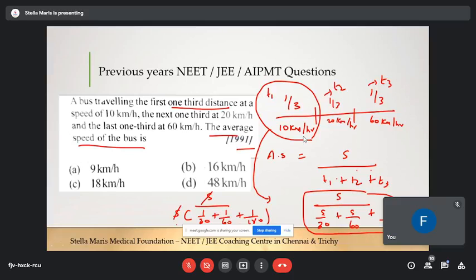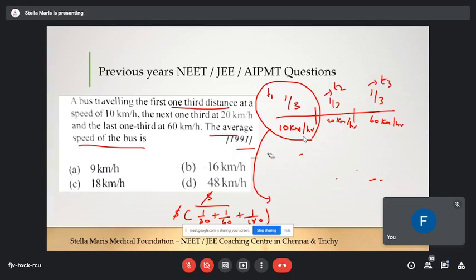Cancel this S. Now what can you do? You can take the LCM and find out the value of average speed. Come on quickly, you can do this.